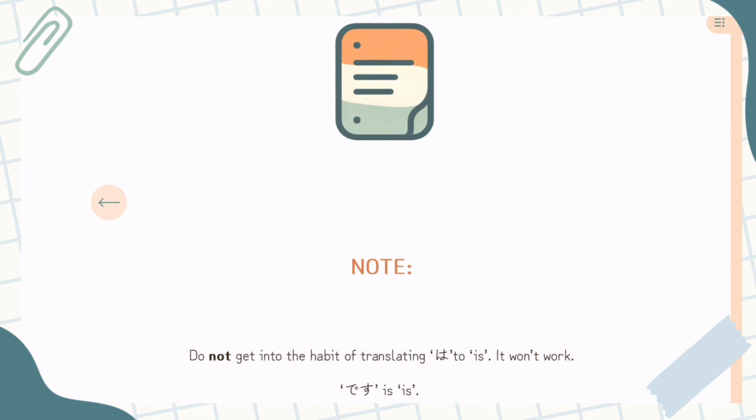Okay, I'm actually going to go into this a bit more because it's really, really tempting to try and think of wa as "is". Wa is not "is". A lot of the time on very basic sentences it works in the exact same place as "is" would in English. It is not "is". You are really, really going to make life harder if you try and think of it as "is". This is coming from someone who did that for a very long time. I was just like, oh yeah, it basically can just act as "is". It can't. Desu is "is".